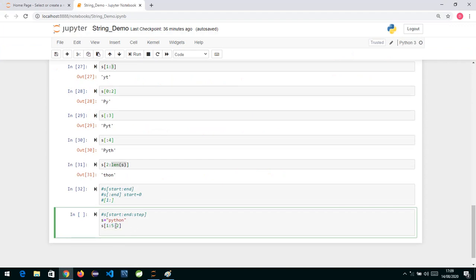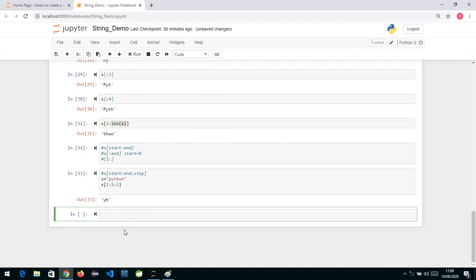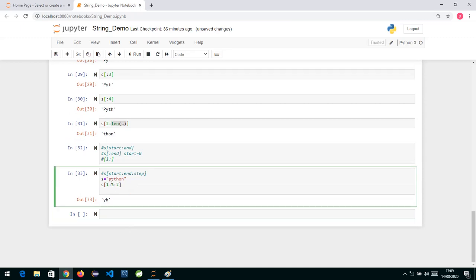If we run this, you can see it has taken the first position character, the starting character, and after that plus 2. The index was 1 plus 2 is 3, so it leaves the one in between, taking every alternate character, then H, and after H you have told it only till 5, so it stops there because the next character is O.